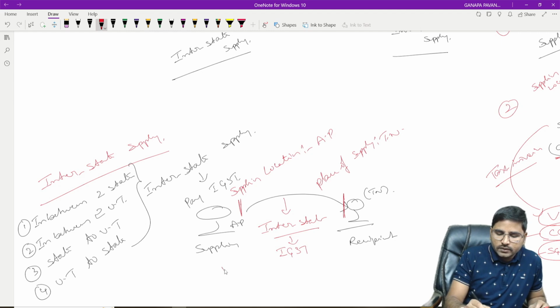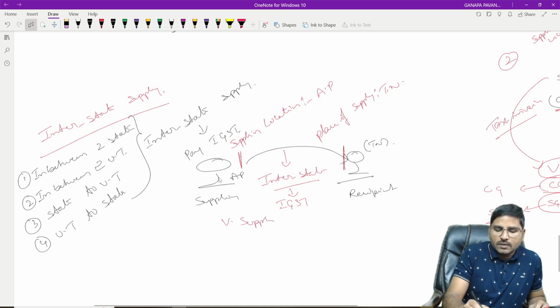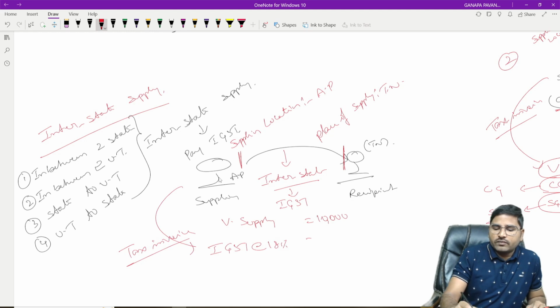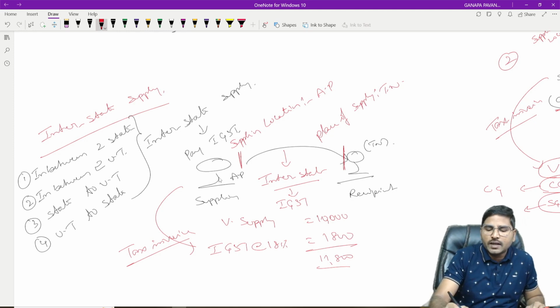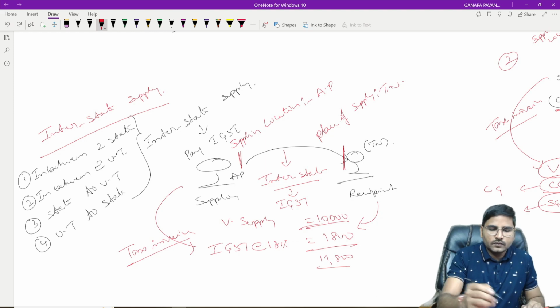Now take an example here. Value of supply. Suppose here the value of supply is 10,000 rupees, and when it is an interstate supply, the supplier has to charge IGST in his tax invoice. IGST at the rate of 18%, which will be 1,800, totally 11,800. In such a manner, the supplier has to collect from the recipient, out of which 10,000 rupees will go to his own pocket, and the IGST is 1,800 rupees.